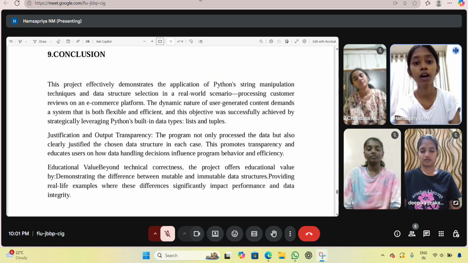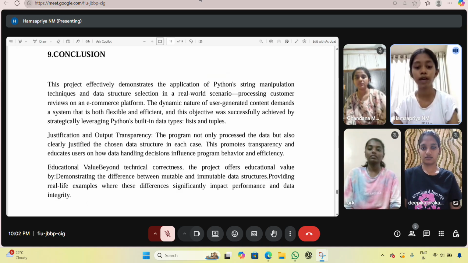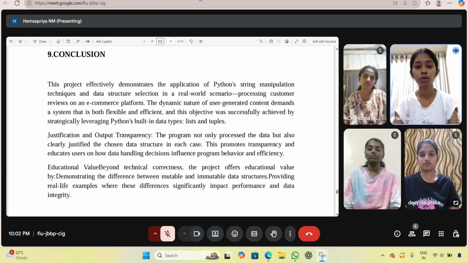And here we give the summary of this code. The code demonstrates basic natural language processing: tokenization, stop word removal, and choice of data structure. It emphasizes the difference between mutable and immutable structures for processed text data. Thank you.